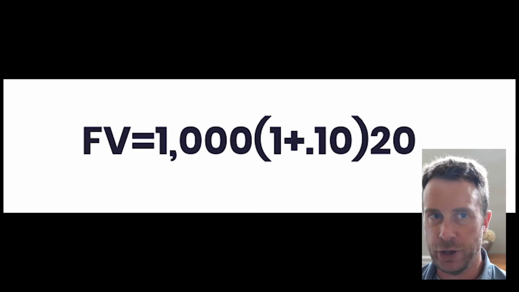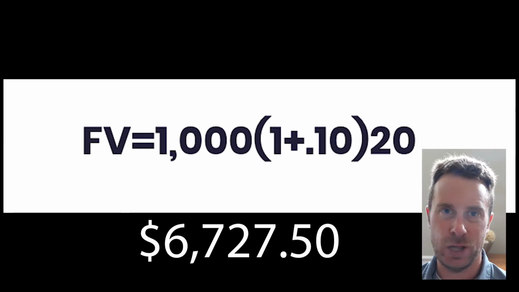Okay, consider the same formula, but with 20 years instead of 10. So it looks like this. Now you've got a future value of $6,727.50, and you're still starting with the same 1,000. By the logic presented earlier, one would assume that earning 10% year after year, you should only have 3,000 at the end of 20 years. But it's the compounding effect of the interest inherent in this formula that demonstrates clearly what Einstein said about compound interest being the 8th wonder of the world. He who understands it earns it. He who doesn't pays it.